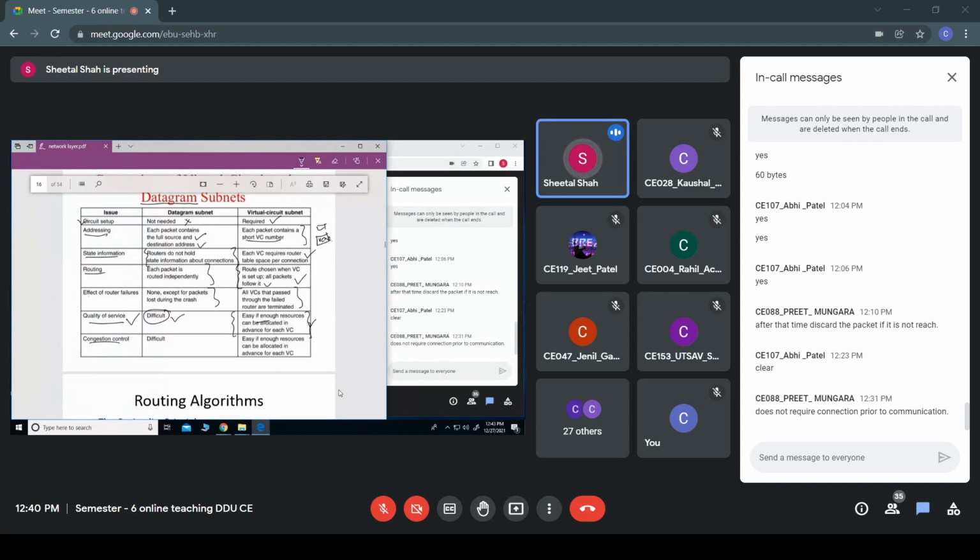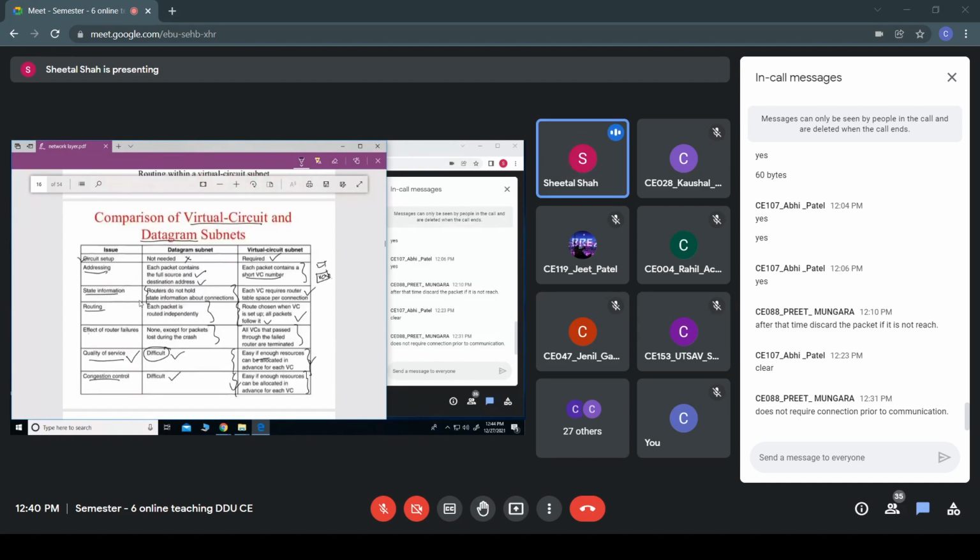And congestion control is difficult in case of datagram subnet, whereas in virtual circuit there is very little chance of congestion, because the resources would be allocated well in advance before actual data transmission is carried out. So these are some comparisons of the connection oriented service and connectionless service.